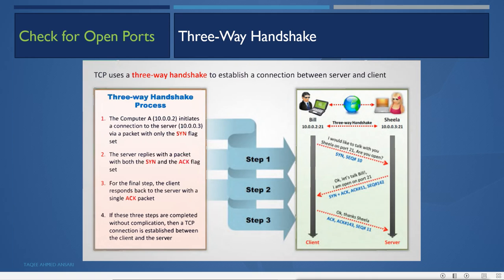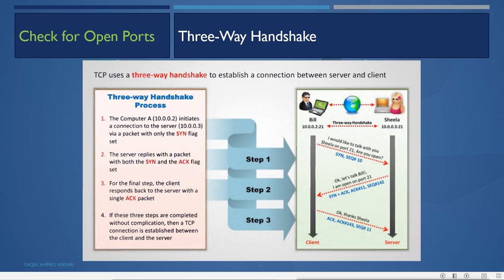So for example, we assume the services are running there and port number 21 is open. Then this Sheila machine will say, okay, let's talk Bill, I am open on port 21. It will send back the SYN ACK, a TCP packet with the SYN ACK flags set, and it also has a sequence number. Every packet has its own sequence number.